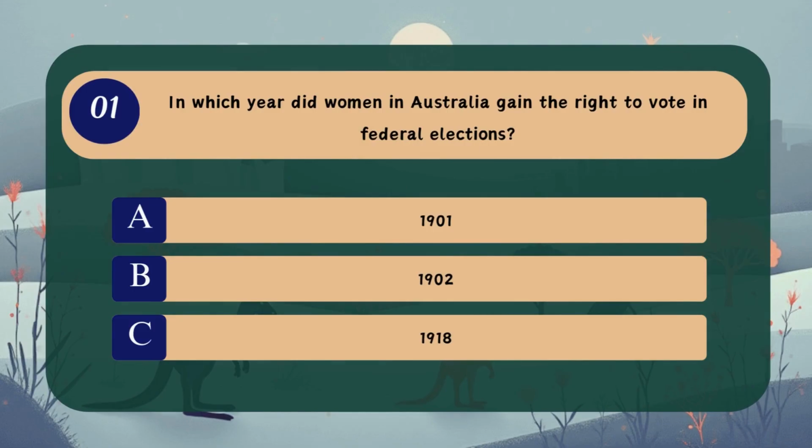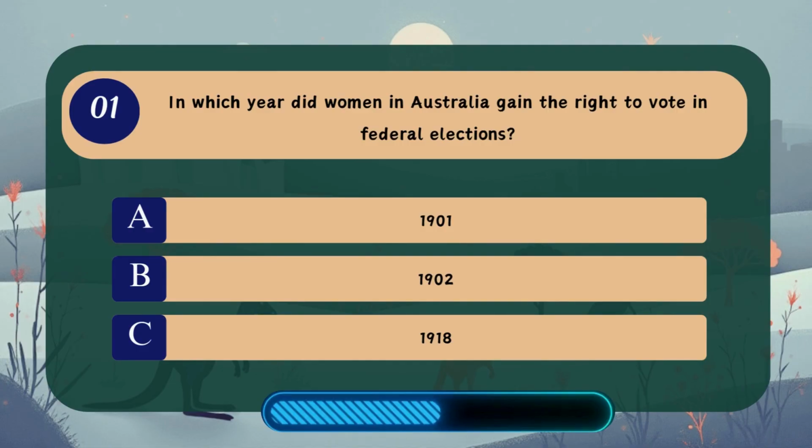Question 1. In which year did women in Australia gain the right to vote in federal elections? A. 1901, B. 1902, C. 1918.